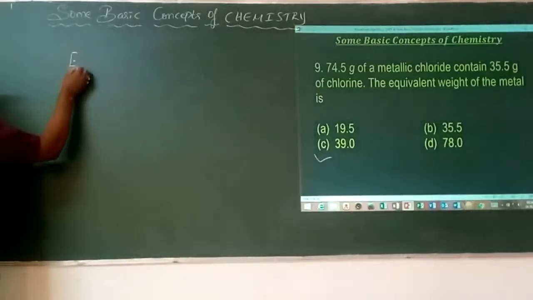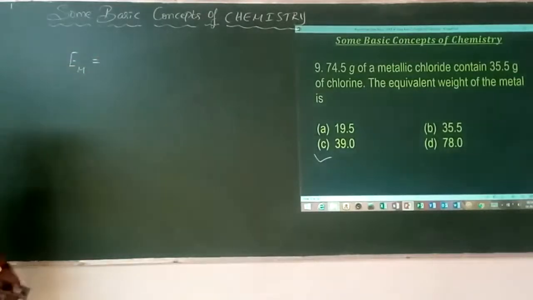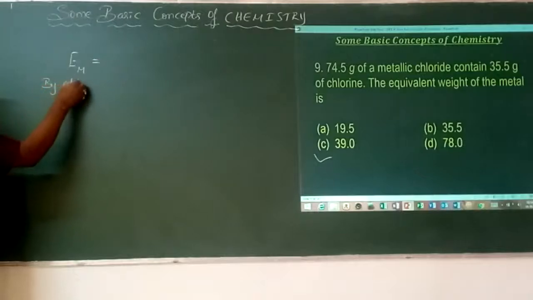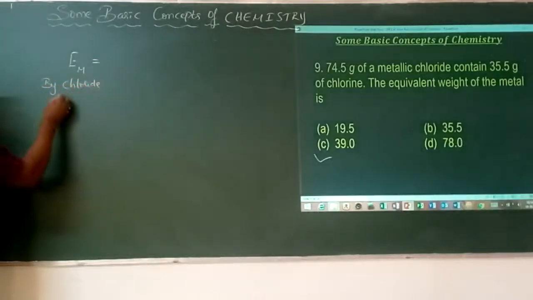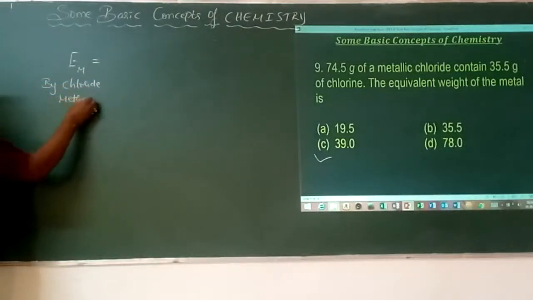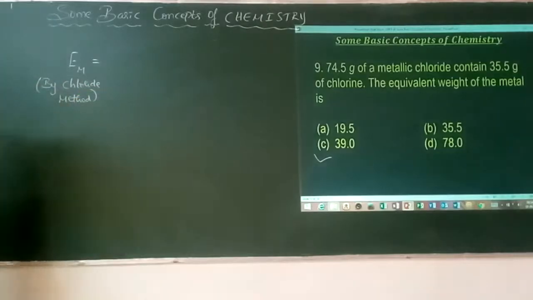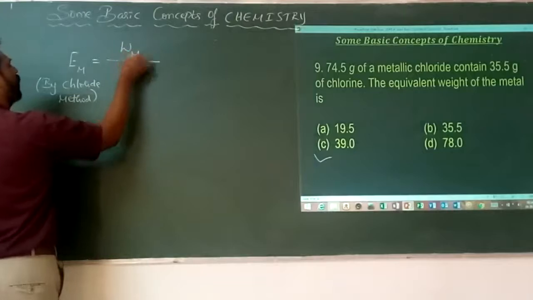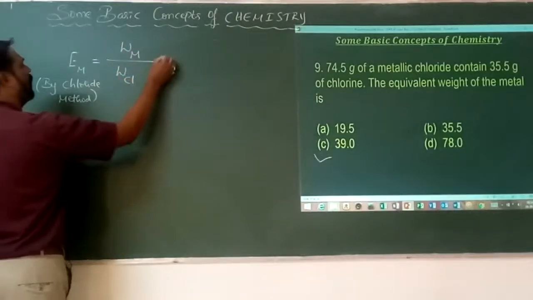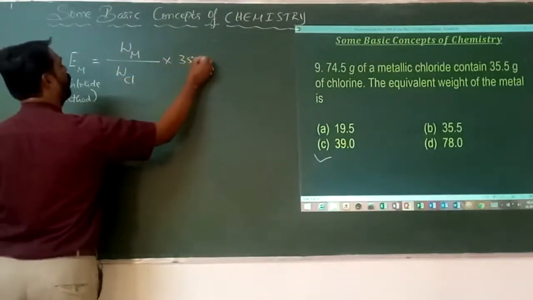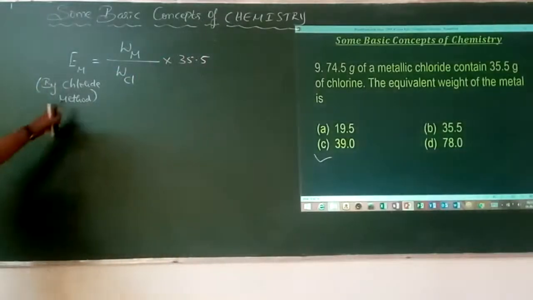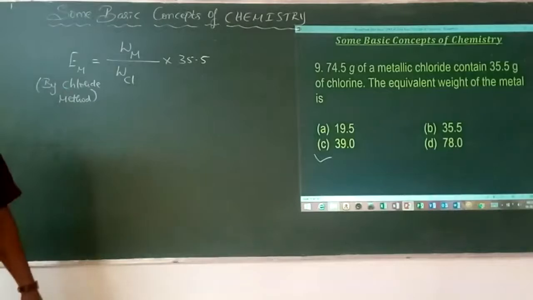Equivalent mass of the metal is equal to, what is the equivalent mass of the metal by what method here? The name of this method is called the chloride method. W of M divided by W of Cl into 35.5. This is the formula for the calculation of the equivalent mass of a metal by the chloride method. That's it.